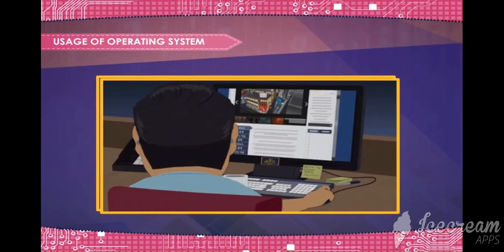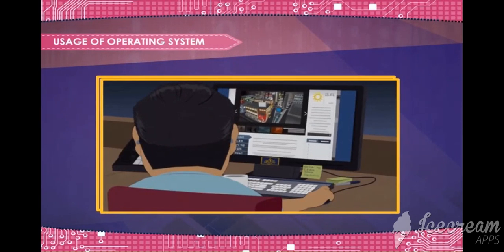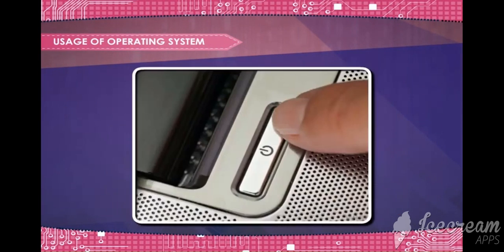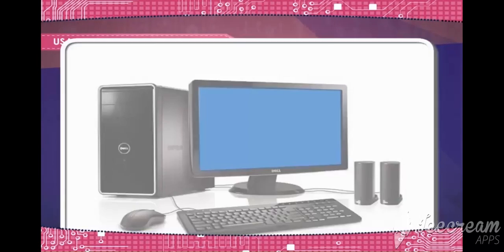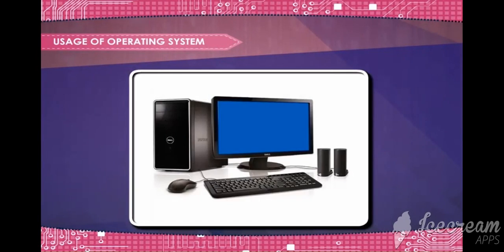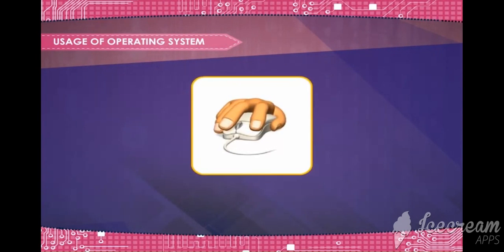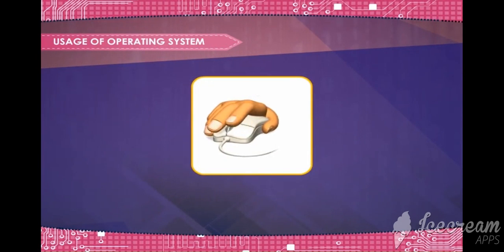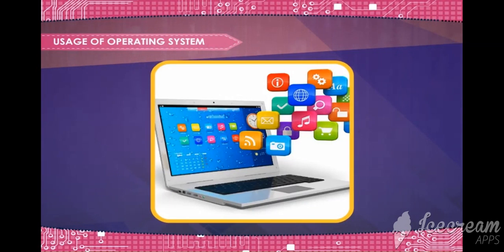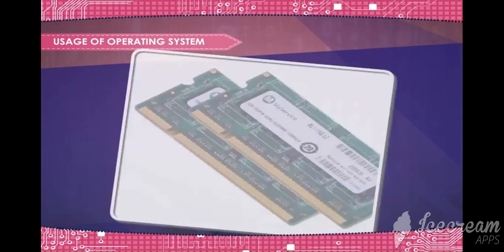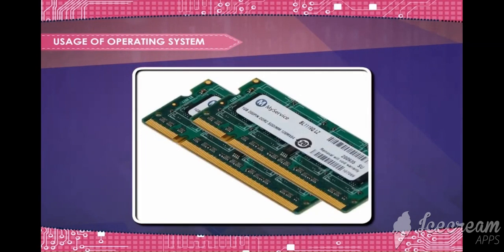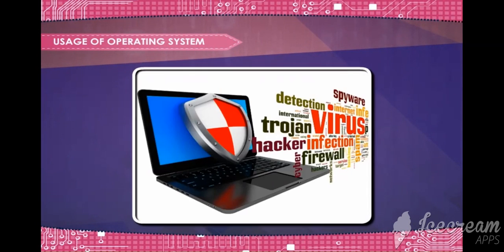Uses of operating system. Easy interaction between the user and computer. Starting computer operation automatically after power on. Loading and scheduling the user's program. Controlling input and output. Controlling program execution. Managing use of main memory. Providing security to user's program.